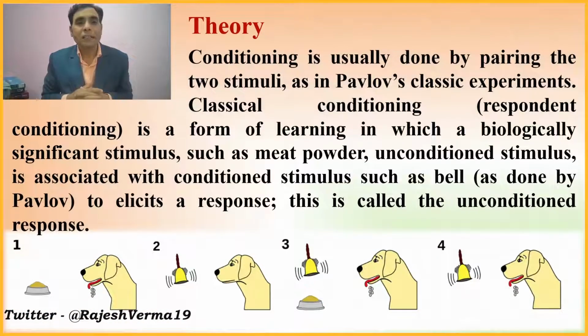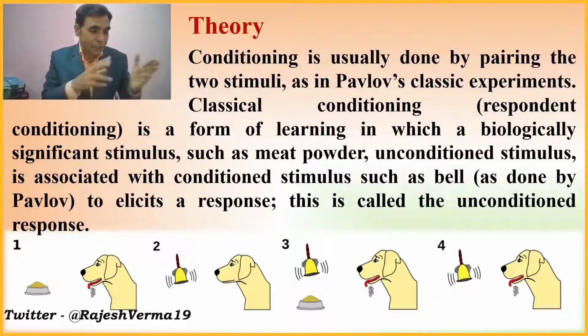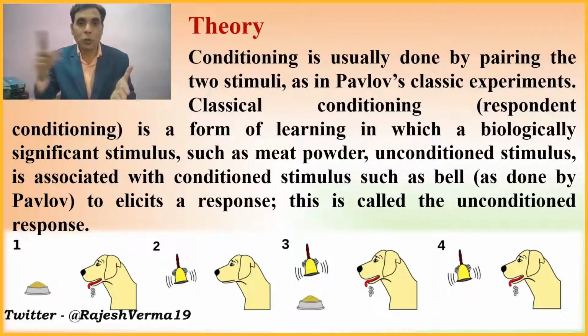Now, what is the theoretical framework on which this important theory of learning stands? Conditioning is usually done by pairing the two stimuli. One is the unconditioned stimulus and the other one is the conditioned stimulus, UCS with CS, as in Ivan Pavlov's classical experiments. And you know, the classical conditioning concept was proposed by Ivan Pavlov, a Russian physiologist.